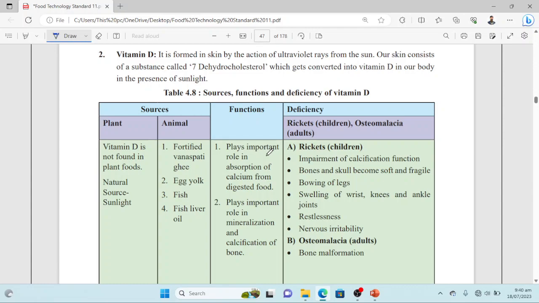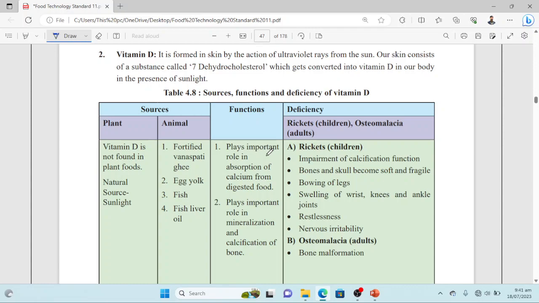So this is the one and only vitamin that the body produces itself in the presence of light. And not all types of light are able to produce vitamin D, but only ultraviolet light. And for the sake of information, an extra point we must know, there is no need to sit all day in the sunlight just for the sake of synthesizing vitamin D.